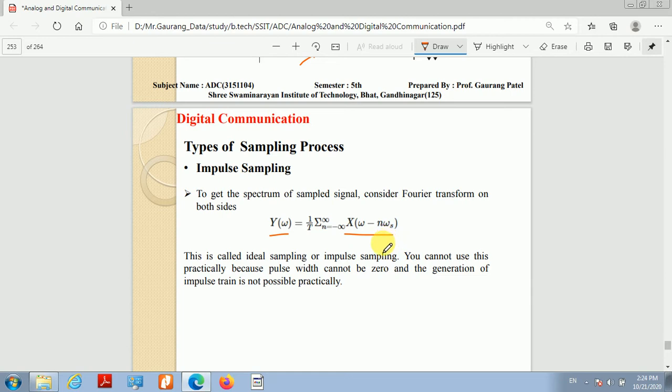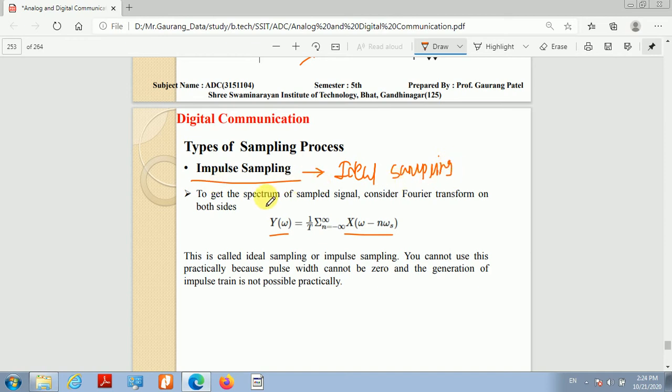Okay, clear? And this type of sampling, which is impulse sampling, is also termed as the ideal sampling process.